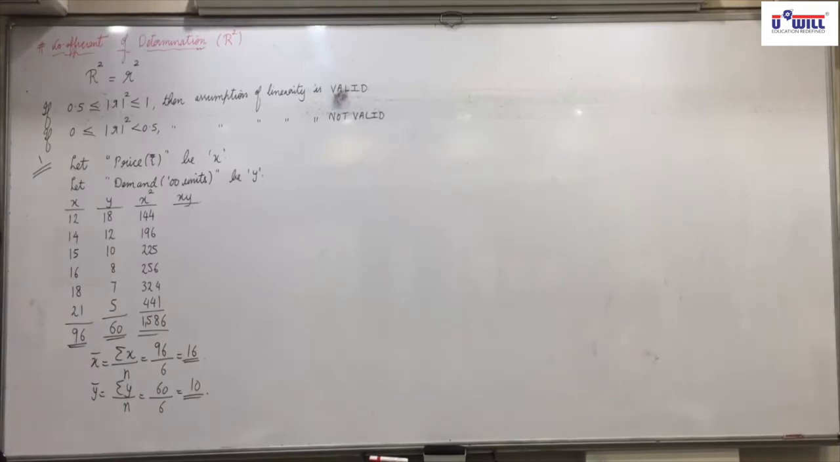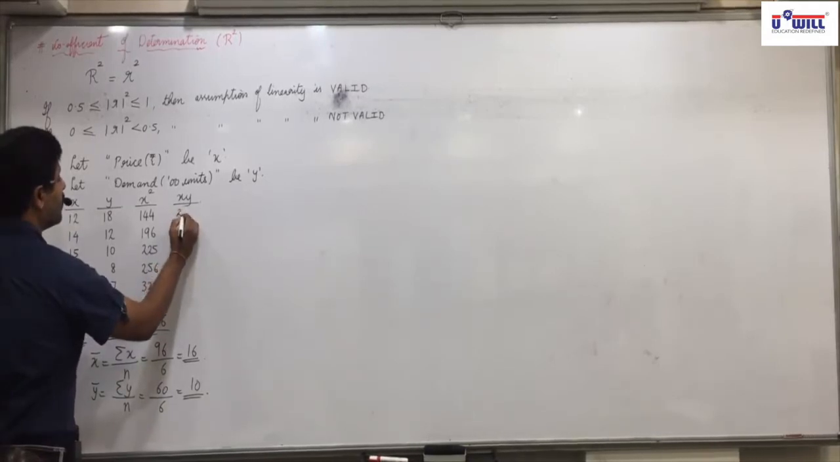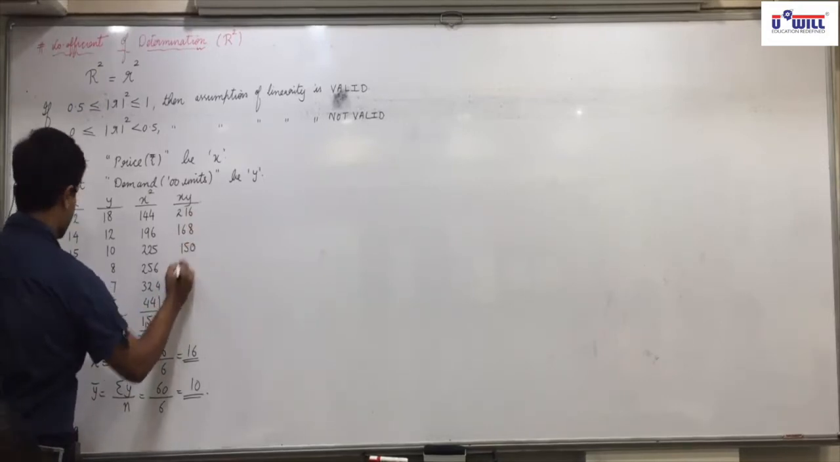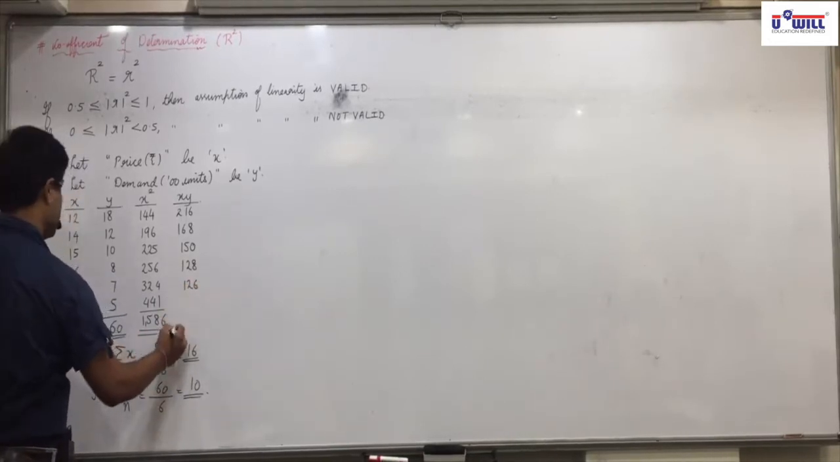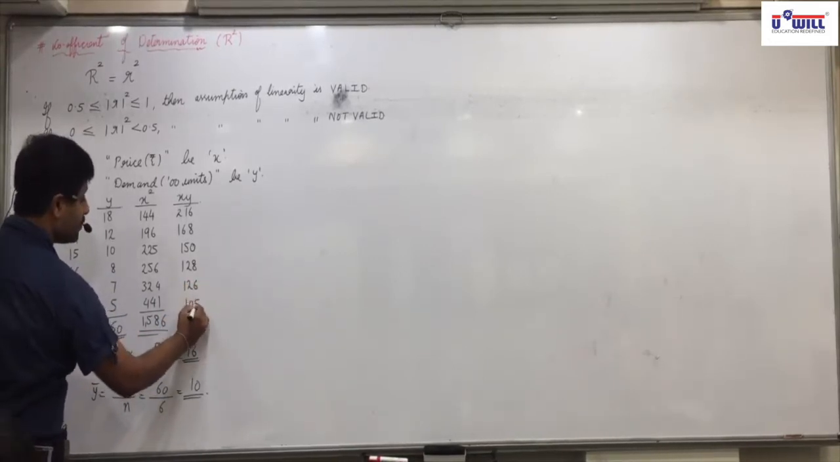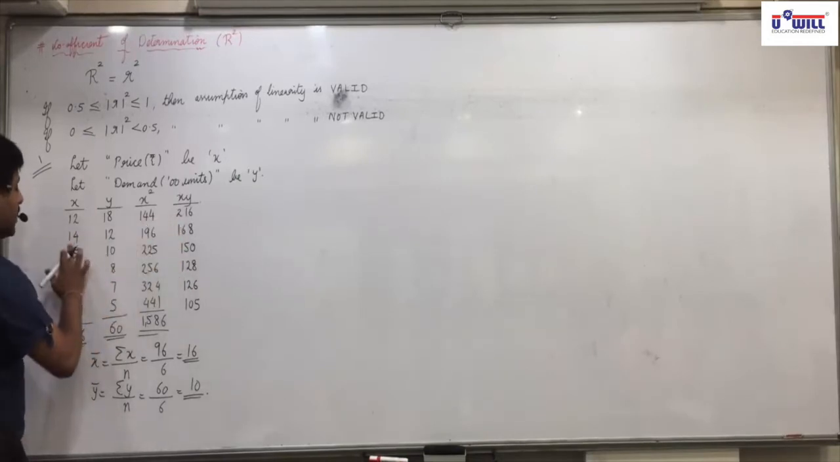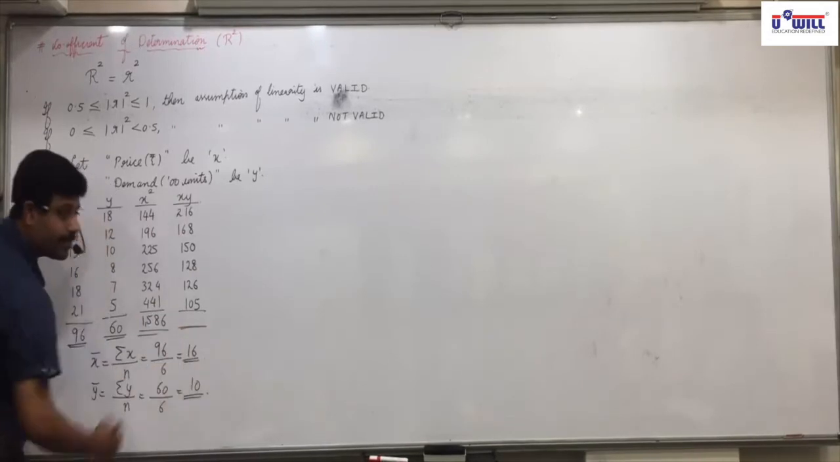Then, XY? 216, 168, 150, 128, 18 into 7 is 126. And 21 into 5 is 105. Are you all clear with that? 12 into 18, 216. 14 into 12, 168. Up till 21 into 5, 105. What is the total? 898.